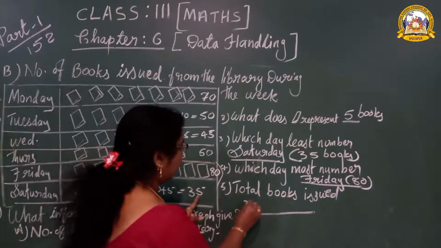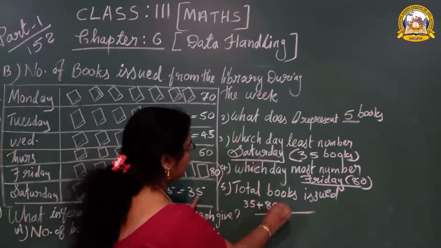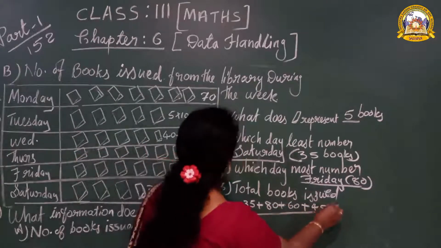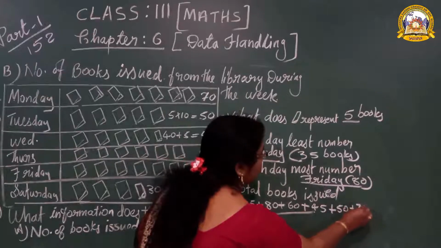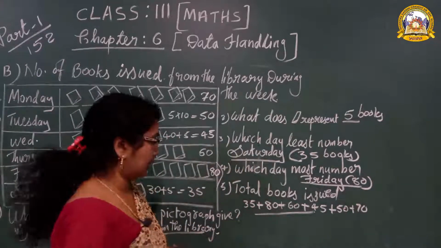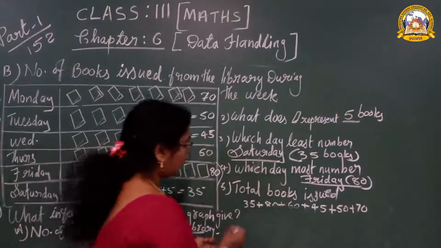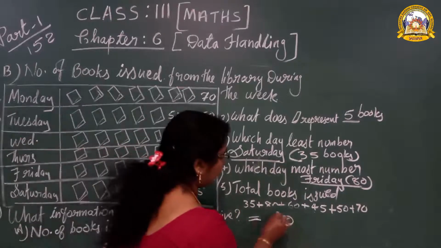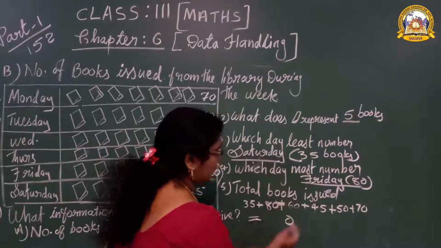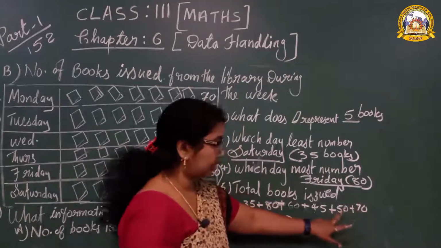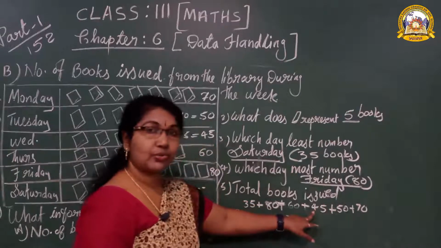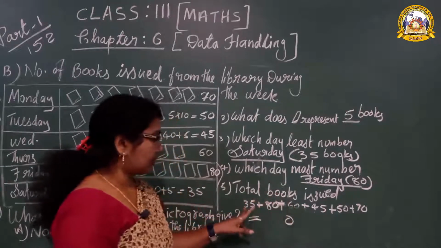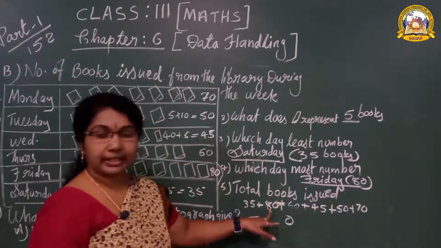Look, 35 plus 80 plus 60 plus which number? 45 plus 50 plus 70. These are all the numbers we have to add. Equal to: 5 plus 5, 10. Then carry 1. 7 plus 1, 8. 8 plus 5, 13. 13 plus 4, 17. 17 plus 6, 23. 23 plus 3, 26. 26 plus 8, 34.